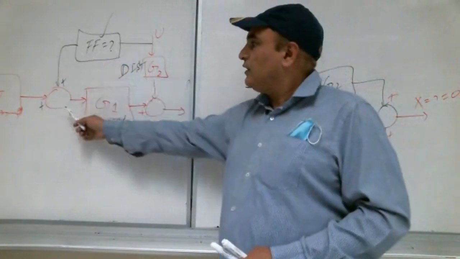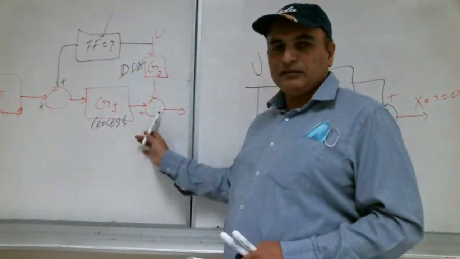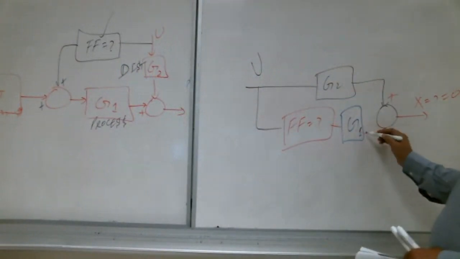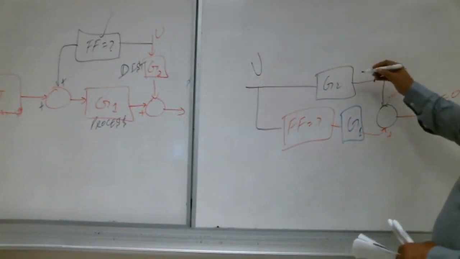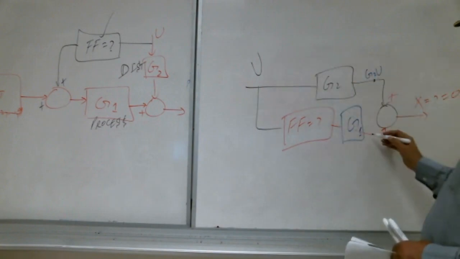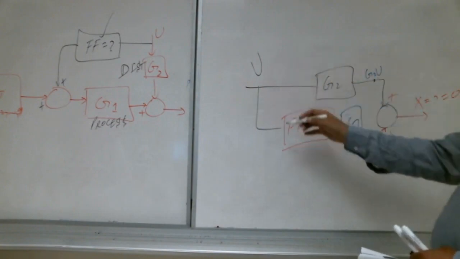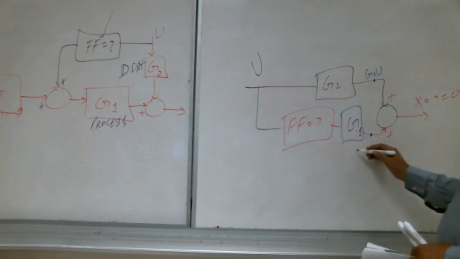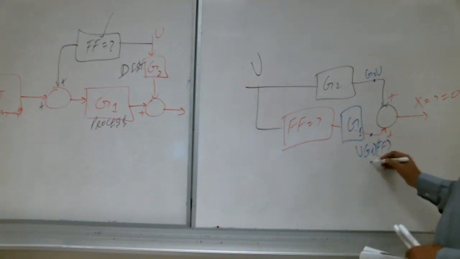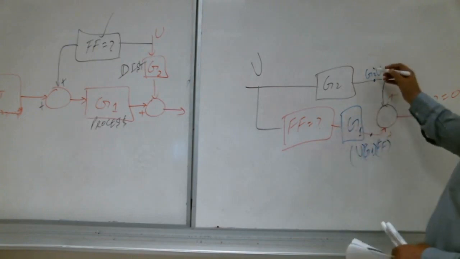From FF, G1, and here. Now what is here, Shabab? G2 multiplied by U. What is here? U into FF into G1. So U, G1, FF, where FF is the feed forward, that's what we are finding.